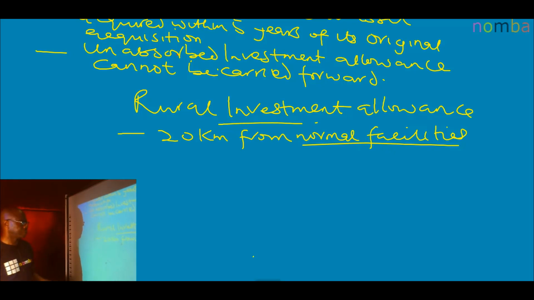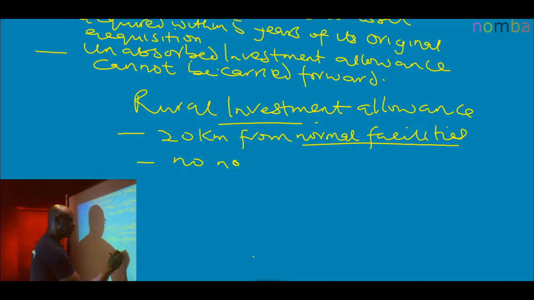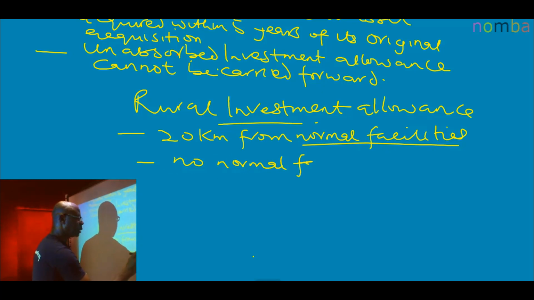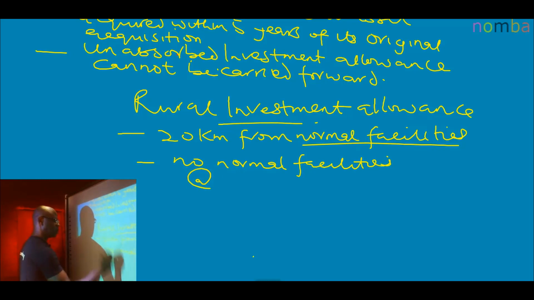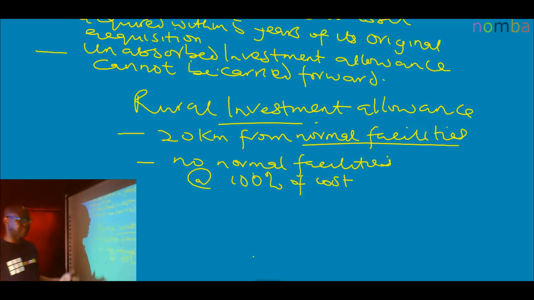How? Where there is no normal facility at all, that is to say all those things I've mentioned are not there, the allowance is 100% of costs. What's 100% of cost? No pipe-borne water, no electricity in that village or community, no tarred road, no telephone, and you provided these so that your business could thrive or survive. 100% of the cost of providing it.